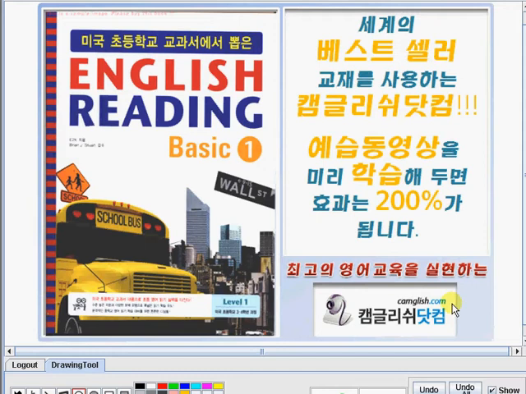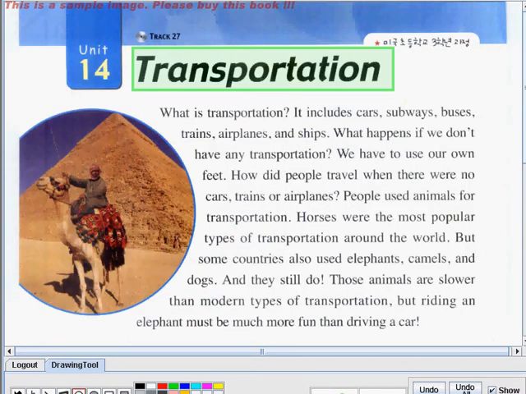So, what are we waiting for? Let's all together study the book English Reading Basic 1. Today, we will tackle Unit 14, and this article is about transportation. In this lesson, we will learn the different types of transportation. It sounds interesting, right? So let's now begin.